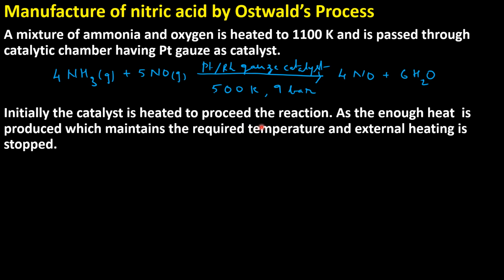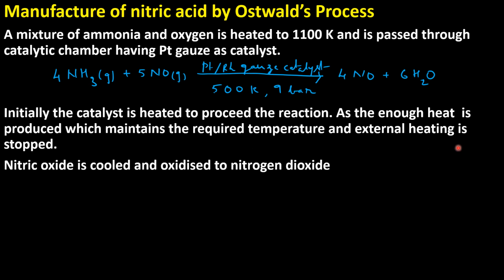Initially, the catalyst is heated to start the reaction. As enough heat is produced, which maintains the required temperature, external heating is stopped. Nitric oxide is cooled and oxidized to nitrogen dioxide in the next step.